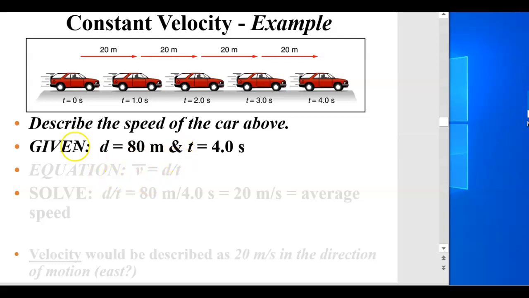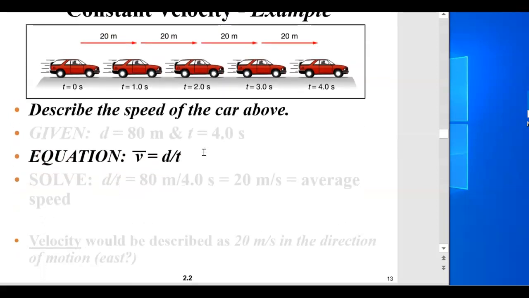So, velocity. Describe the speed of the car above. If you look at the picture, it starts at 0, and in 1 second it went 20 meters. At 2 seconds it went another 20 meters, at 3 seconds another 20 meters, and at 4 seconds another 20 meters. Right? So the distance it went was 80 meters, and the total amount of time is 4 seconds. If I want to know what the speed is, the equation is v equals d over t.